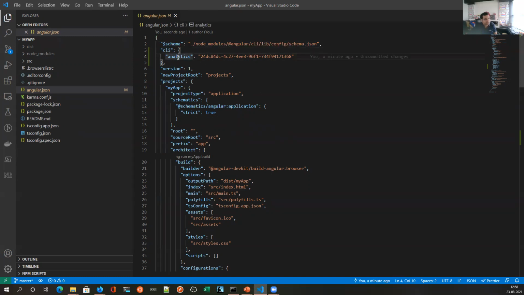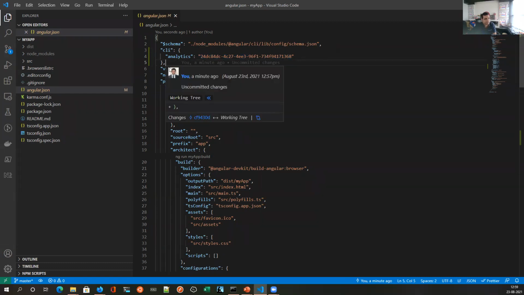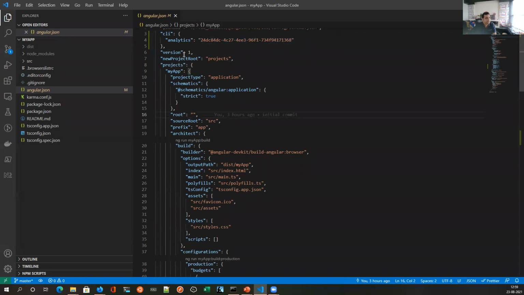CLI analytics is the token that Angular CLI, first time when you run Angular CLI, it will ask you whether it can track your usage for improvement. So if you say yes, then it will put this random GUID within the JSON file. It has no implication on your application usage. So you can just ignore it. This is the version of this file, angular.json. It has not been revised so far.